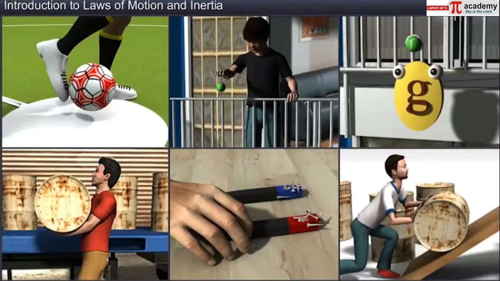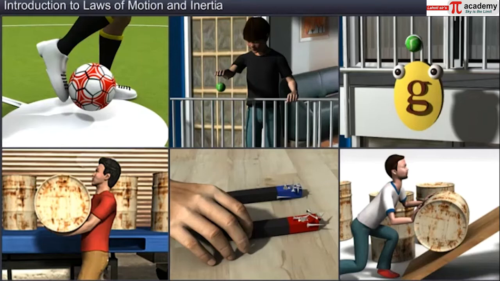In all these examples, we saw that an external agency applies a force, either contact or non-contact, to accelerate a body, which is at rest, or to retard the motion of a body, which is in motion.